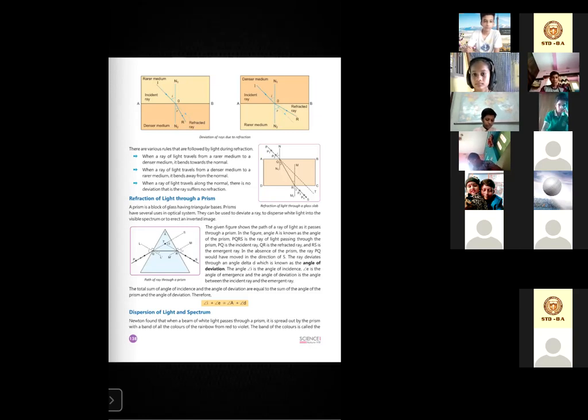So now let's see one by one, okay? Angle A is known as the angle of the prism. So where is angle A here? Let's find it out. This, right?